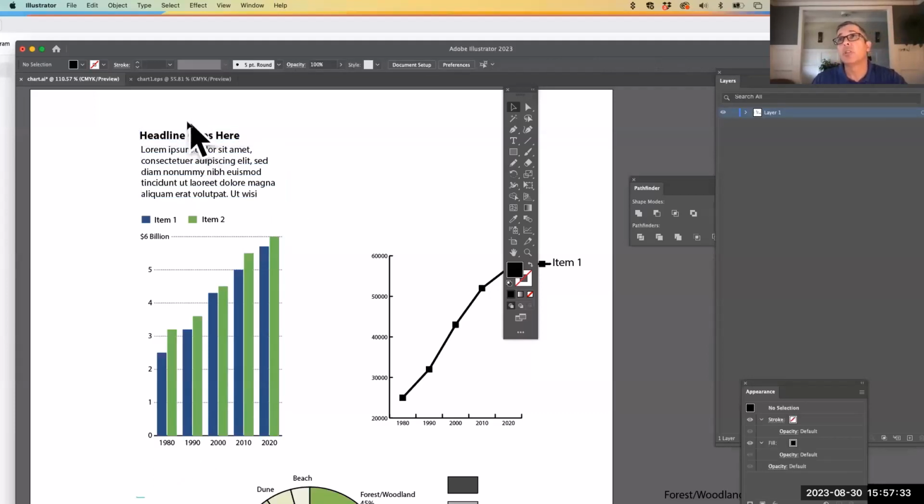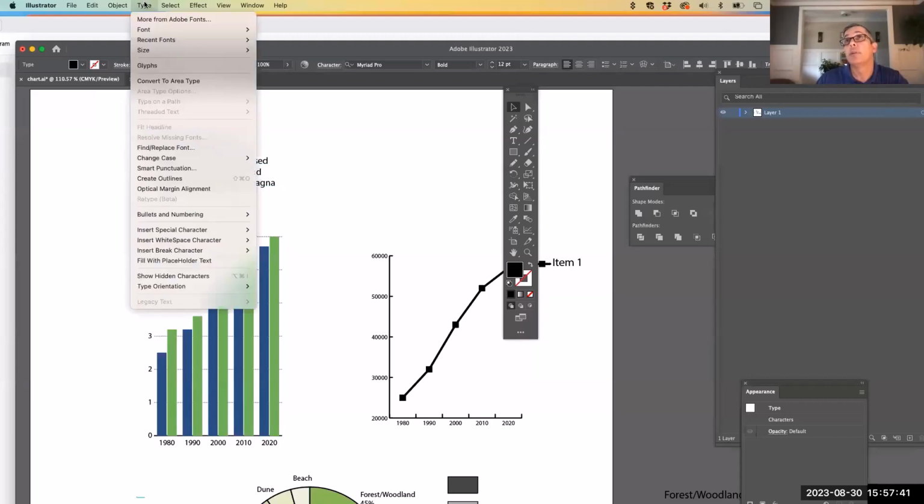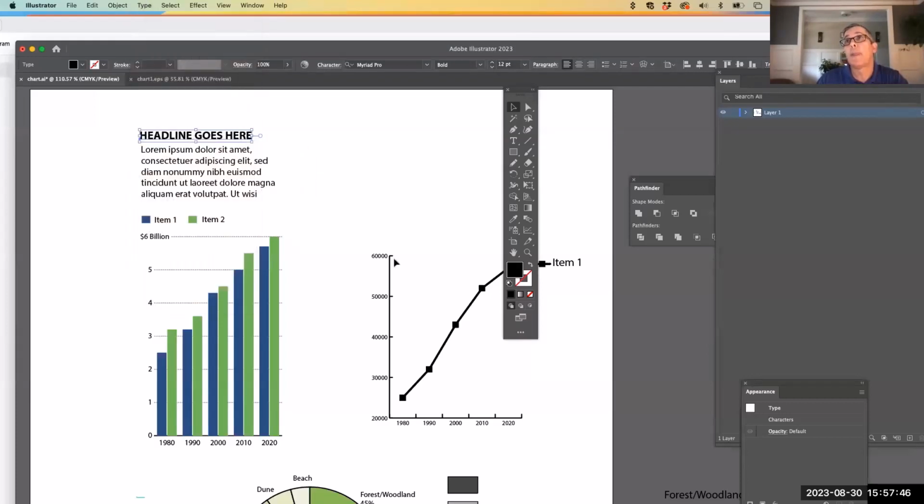And then this is usually, the headline is usually 10 or 12 point and usually bold, so it pops, and you can go all caps. So if you write it, you can come up here to the top to type, change case to uppercase, and you can do all caps. And then your text is usually 9 or 10 point, maybe even 10.5, regular, and would end in a period.